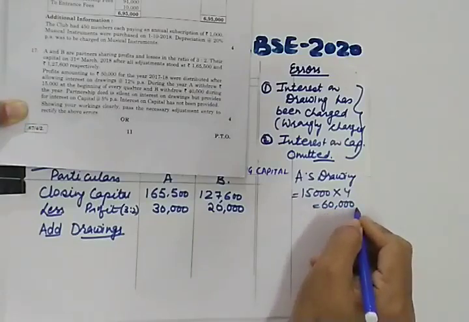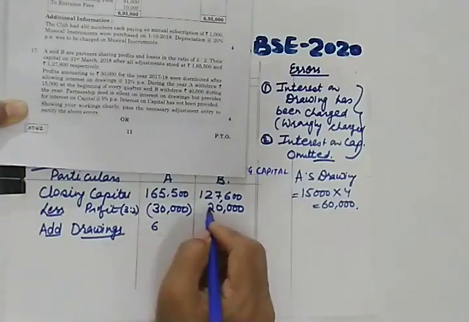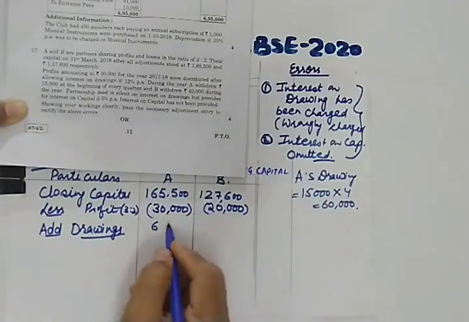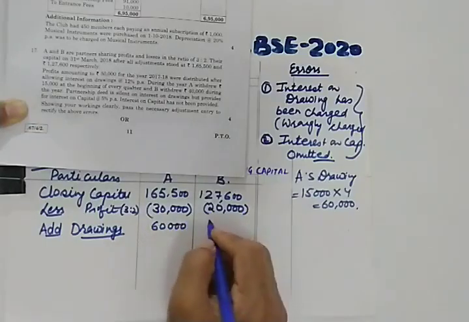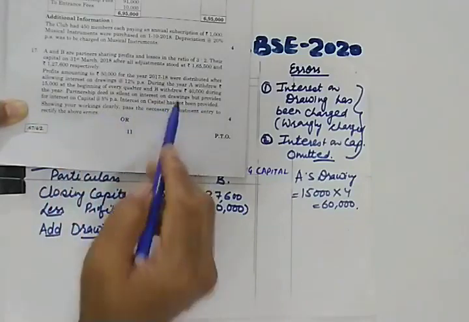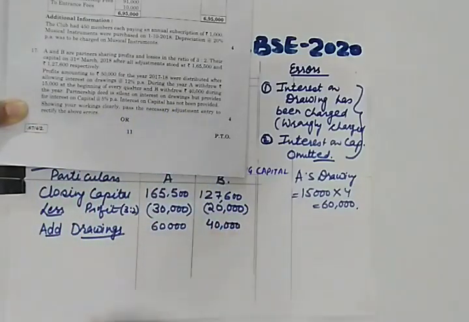So 60,000 is the amount of A's drawings which are to be added, and this profit will be deducted. So we are putting a negative sign or bracket. This will be added. Likewise here it is a lump sum amount. 40,000 drawings are given in case of B. So up till this point we have been doing all these points.